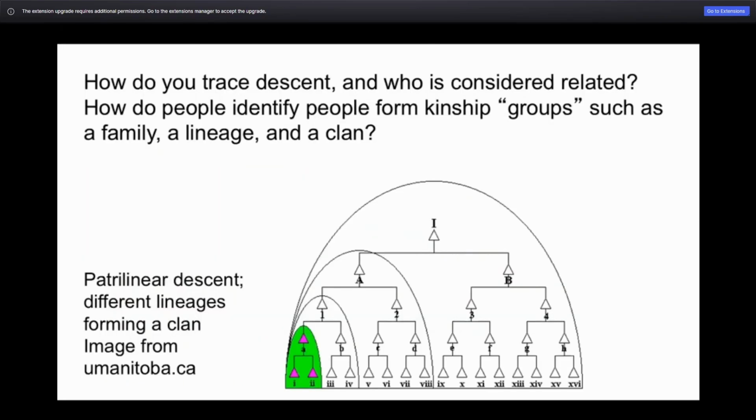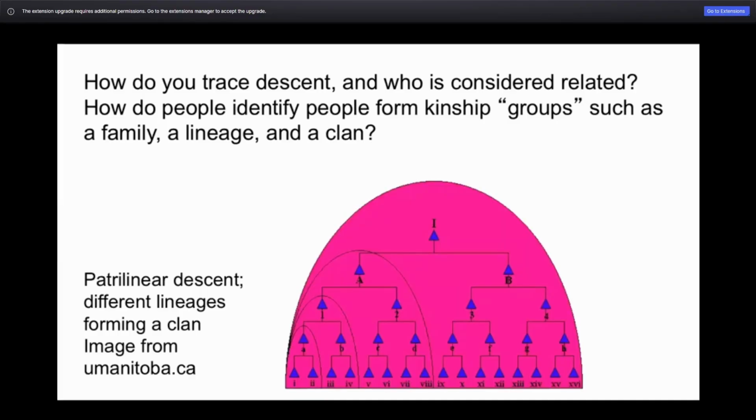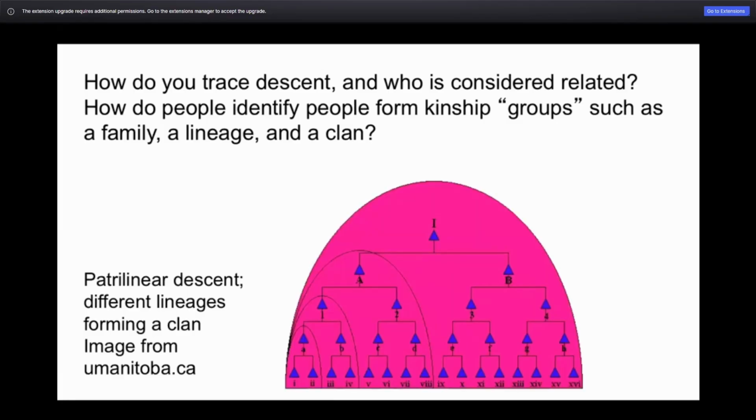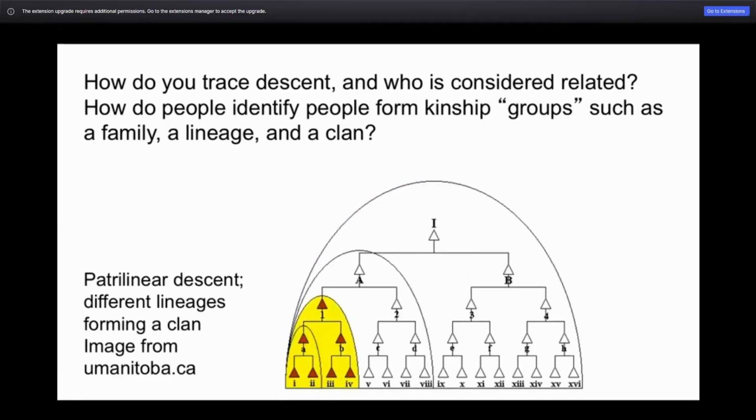So our questions here are, who is related? How do you trace descent? How do people identify as members of the kinship group? Which groups do children belong to, for example? Patrilineal descent, in which people trace kinship through the father's side of the family, is quite different from matrilineal descent, for example, where people are connected through a line of women. And what you can see here is a diagram of patrilineal descent and kinship groups called lineages that then altogether form a clan, which is a bigger collection of lineages.